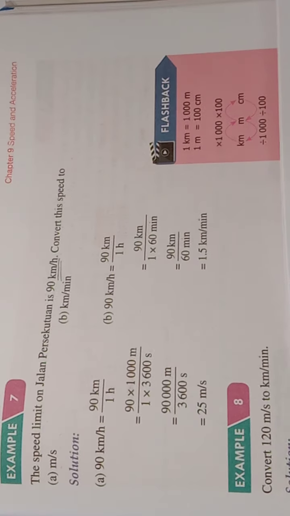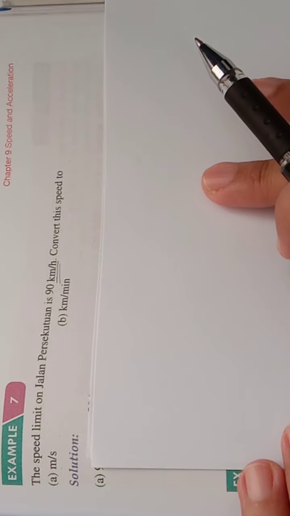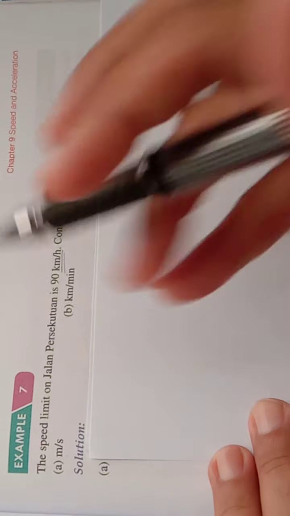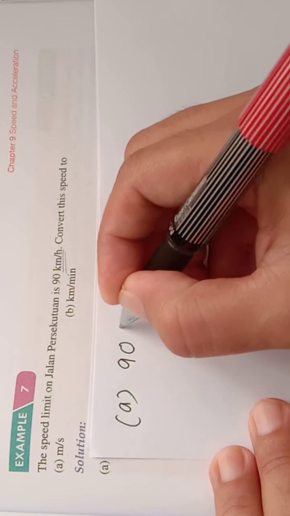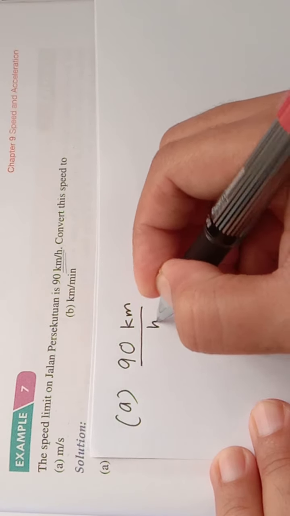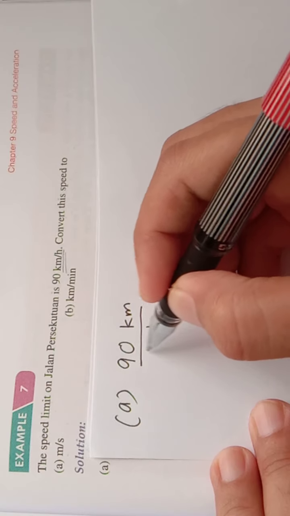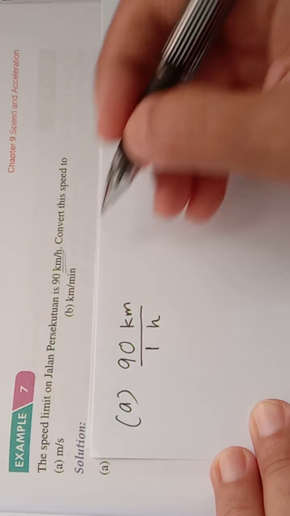First, I will copy paste the question. 90 kilometer per hour, I put as a fraction per hour like this. Per hour means the denominator must be 1 hour.